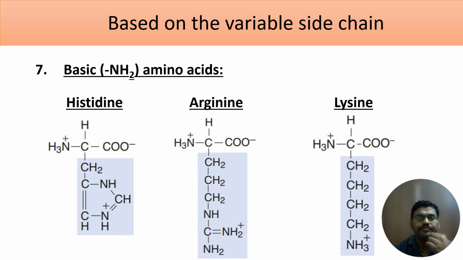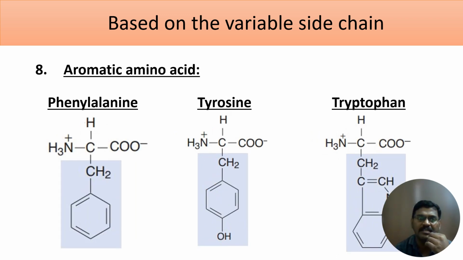Next, coming to the eighth subclass, aromatic amino acids: phenylalanine, tyrosine, tryptophan and histidine. Here I had projected only three amino acids, but in aromatic amino acids there are a total of four. What are those? Phenylalanine, tyrosine, tryptophan and histidine. Remember, tyrosine comes under hydroxy group containing amino acids as well as aromatic amino acids.